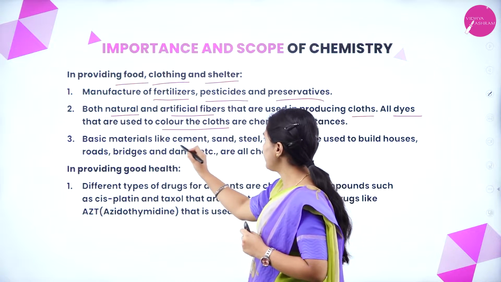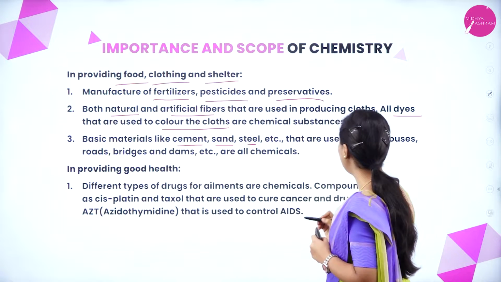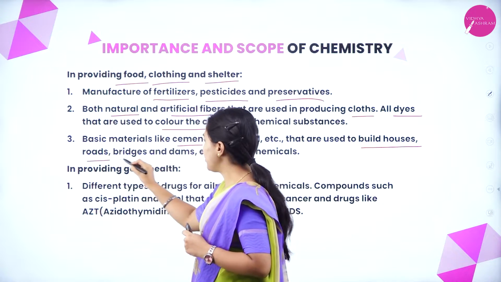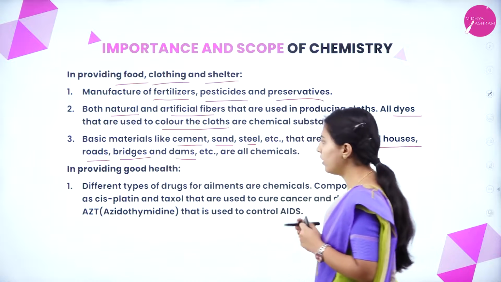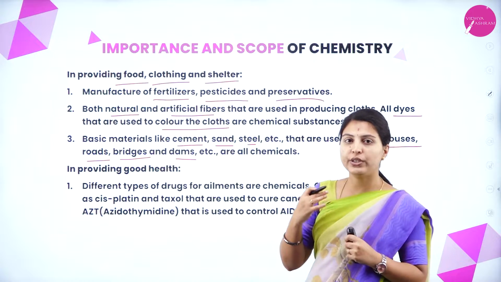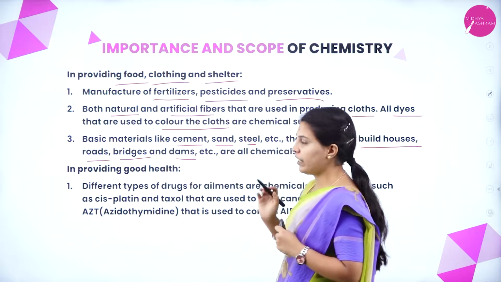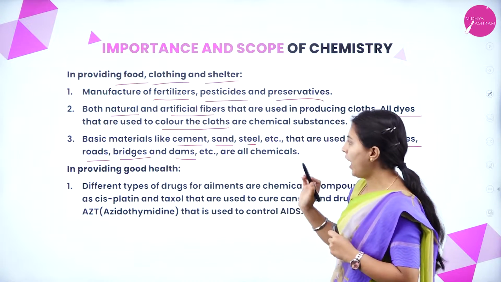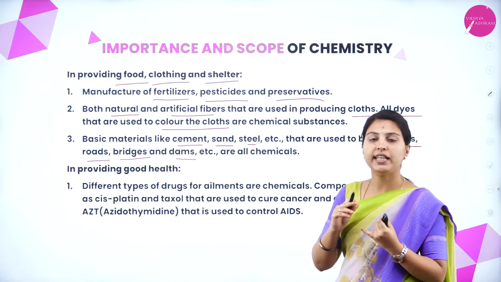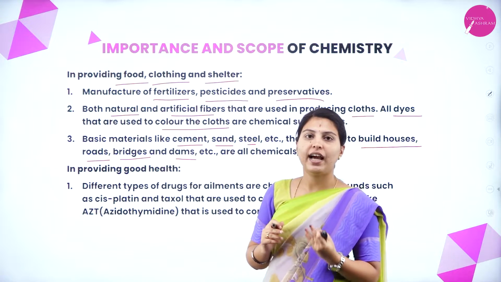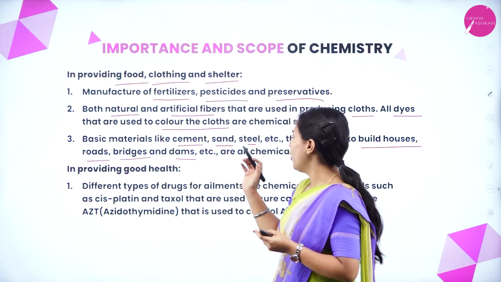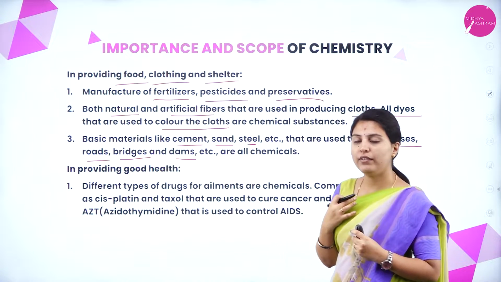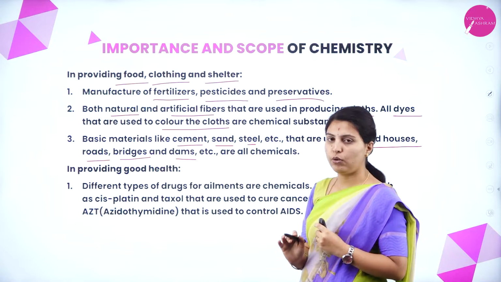Basic materials like cement, sand, steel, etc. that are used to build houses, roads, bridges and dams, etc. are all chemicals. Whatever you need, food means these three are needed. You need cloth means dyes and fibers are needed. And if you want shelter, you need cement, sand, steel, iron, any kind of alloys with respect to shelter, all of which come from chemicals only.